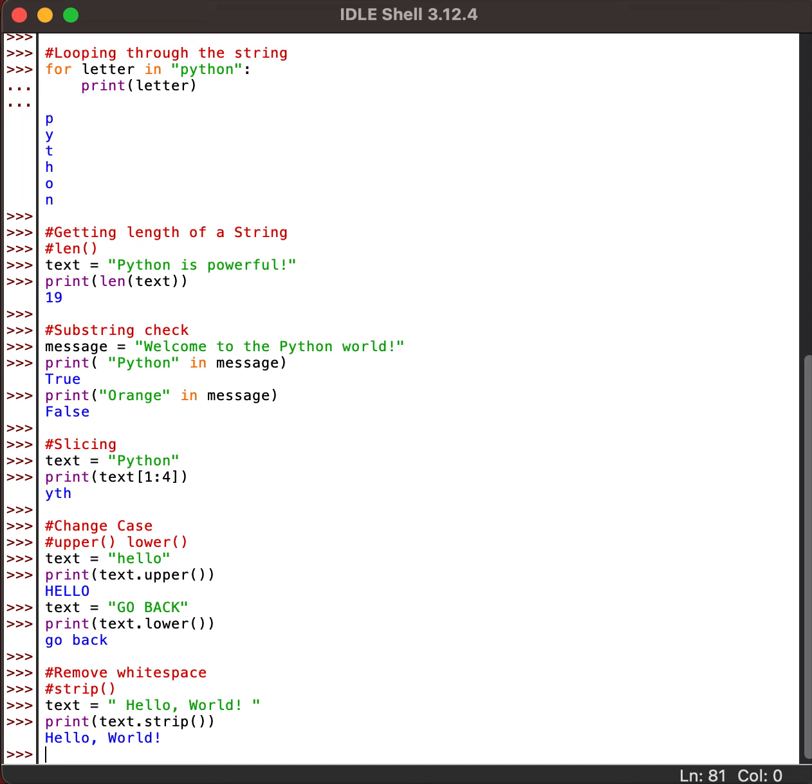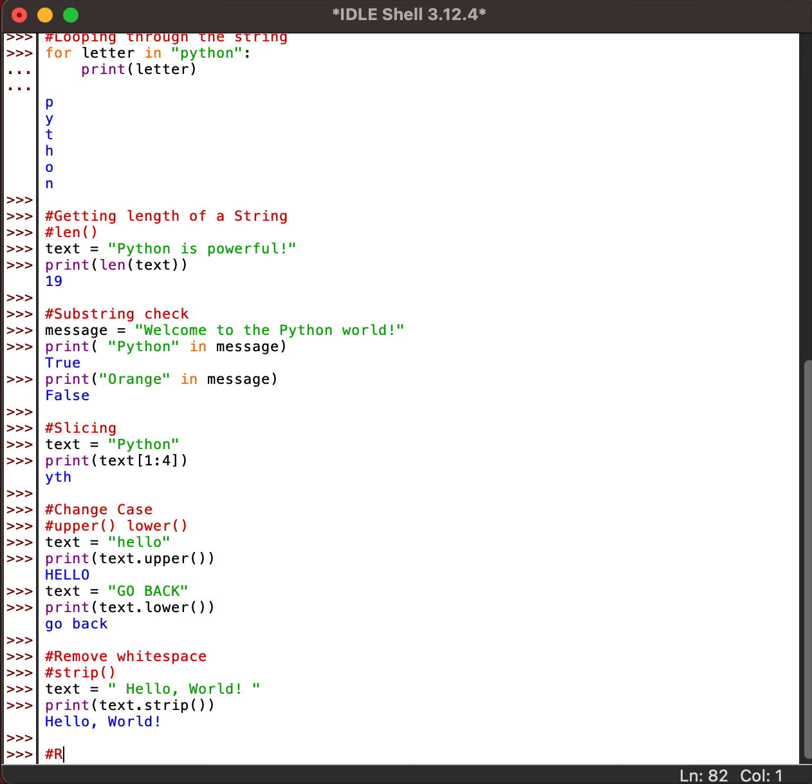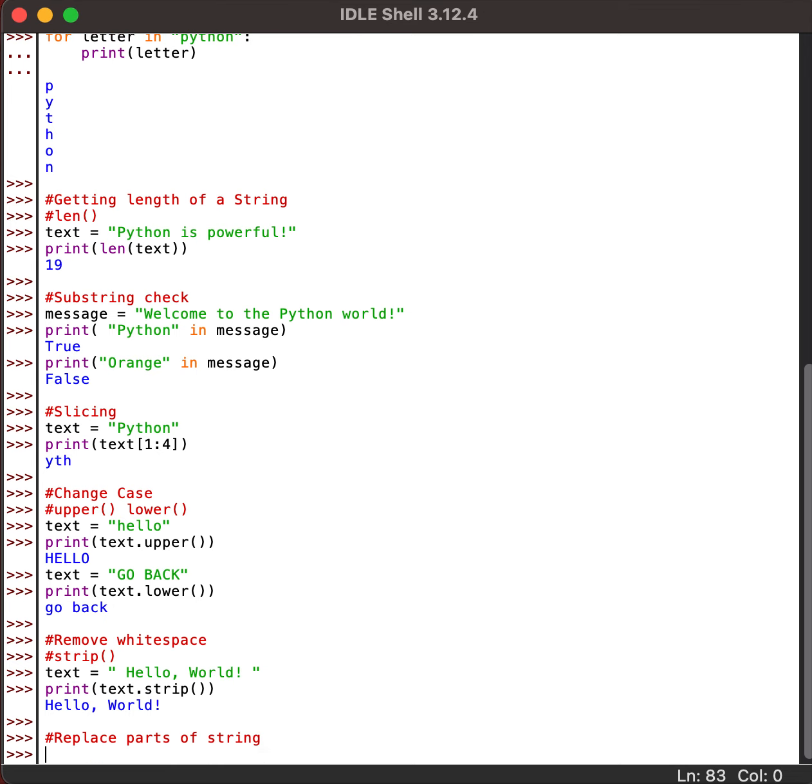The extra spaces here and there have been removed. So where can we use it? We can use it for cleaning up user inputs in forms where accidental spaces may be entered. Okay, now let us try to see how to replace parts of a string. For this we can use the replace function.